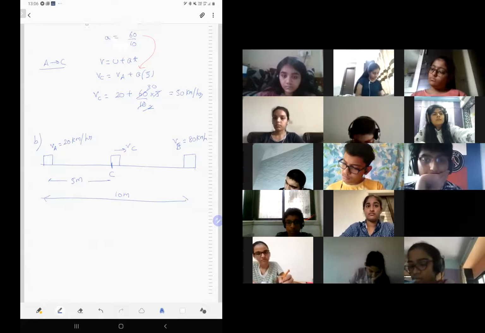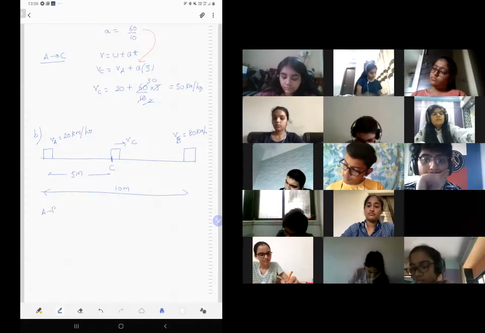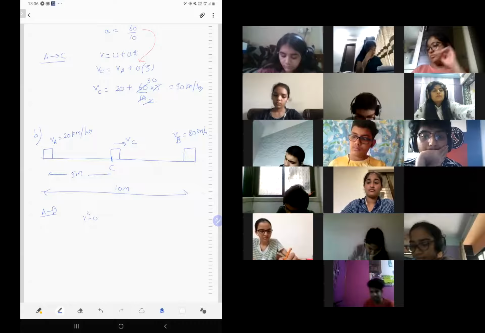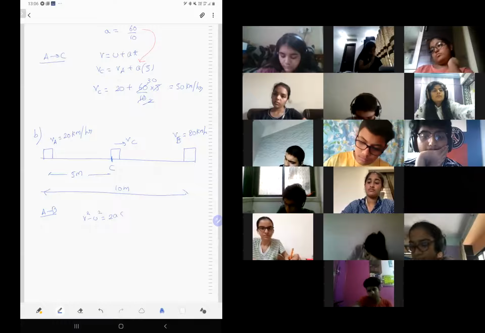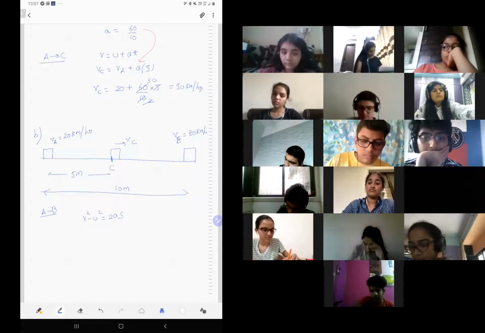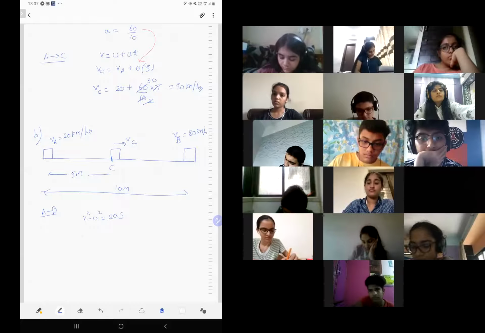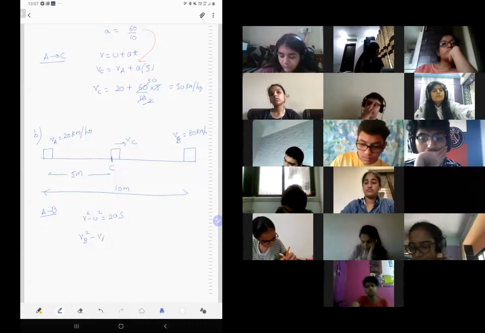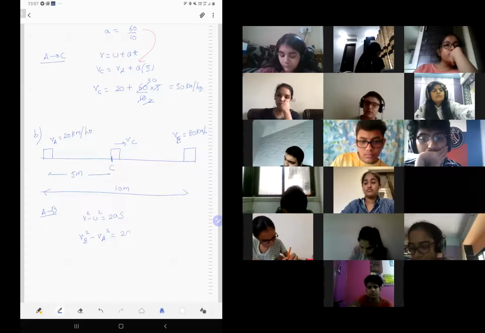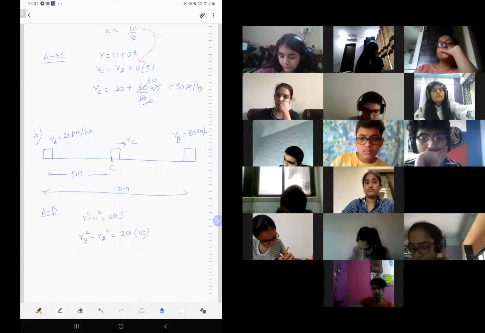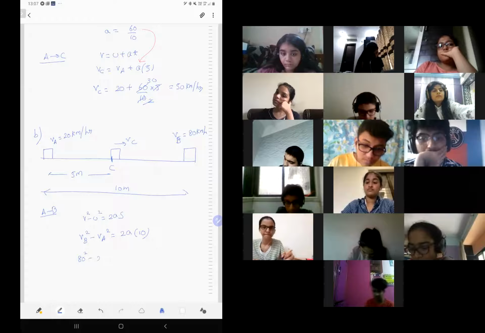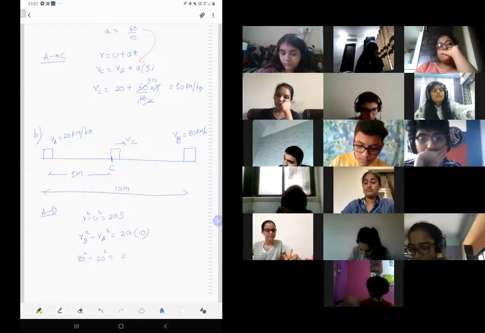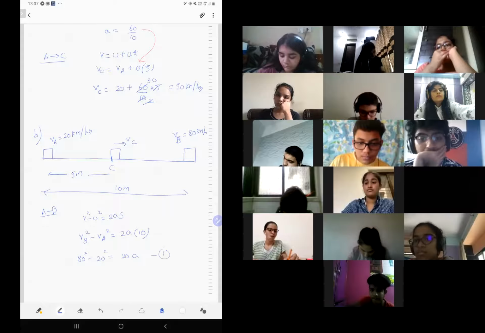Again, the same story. First I'll do from A to B. But now the equation will change. It is V square minus U square is 2as. You can't use V is equal to U plus at. Time is not there, no? Displacement is given. So this will be VB square minus VA square is 2a into 10. How much is this? 80 square minus 20 square is 20a. This is the first equation.